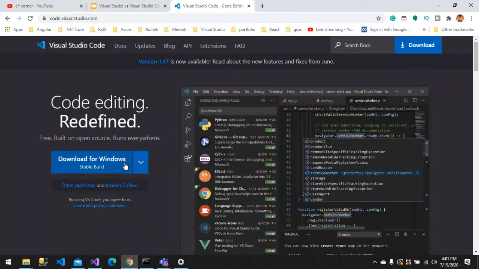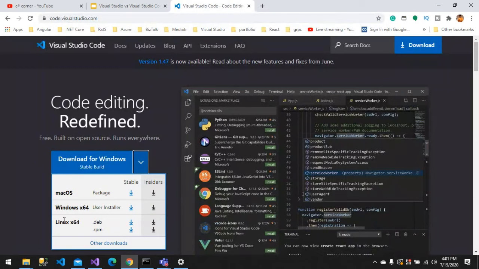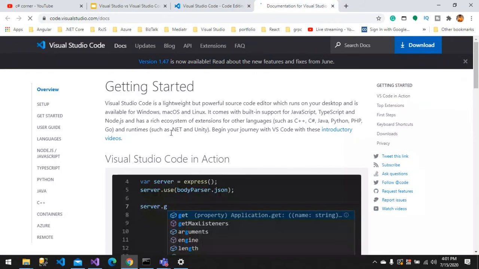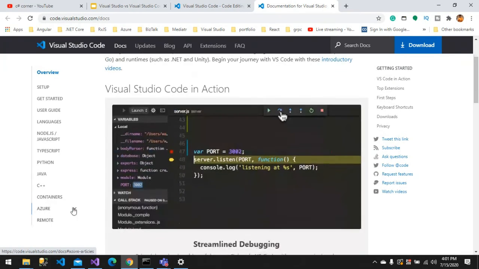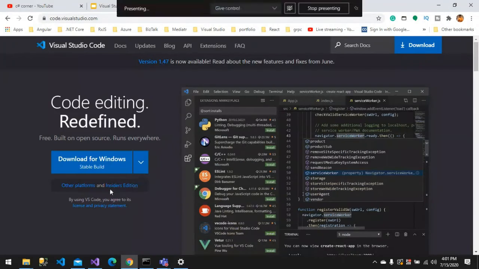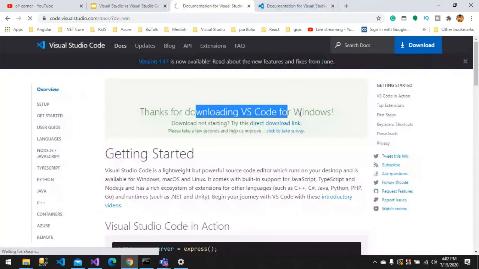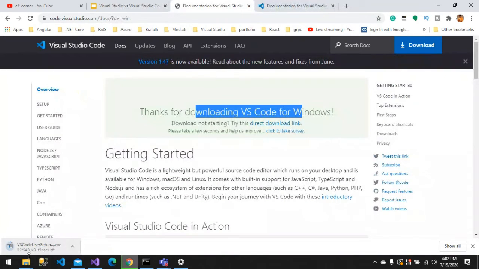You can download it for Mac, Windows, Linux, whatever you want, and they have good documentation for Node, TypeScript, Python, Java, C++, containers, Azure, remote, etc. You just click download, and it's a small file, I think 54 MB, and you say next, next, next, just like a normal installation.